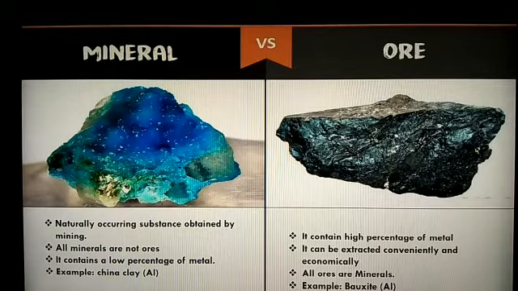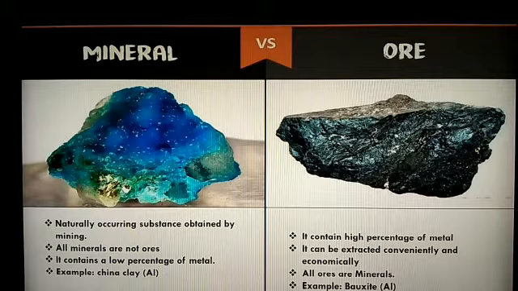When an ore is introduced into the extraction process, we will get a maximum percentage of metal. And when ore is introduced into the extraction process, the process may be convenient, economic and profitable.